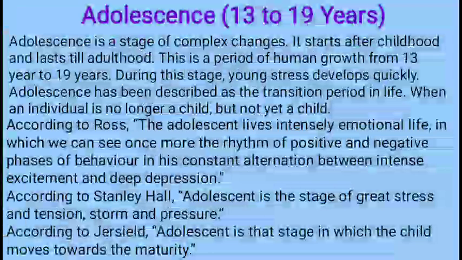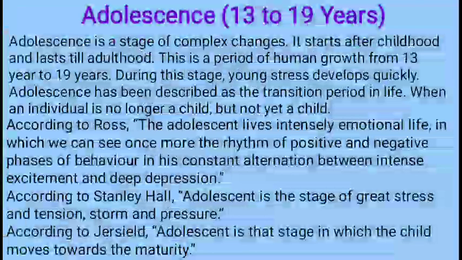Now adolescence is a stage of complex changes. It starts after childhood. That means after later childhood, it starts after the childhood and it lasts till adulthood. This is a period of human growth from 13 to 19 years. So adolescence is a group that starts from 13 to 19 years. Now this period is considered as adolescence.